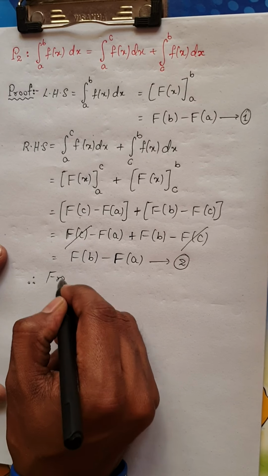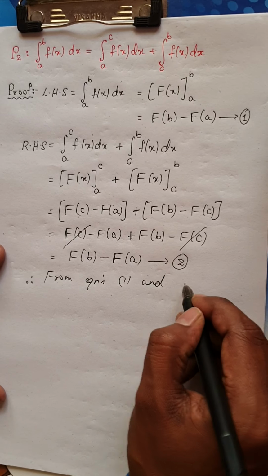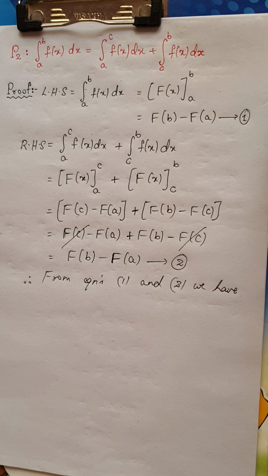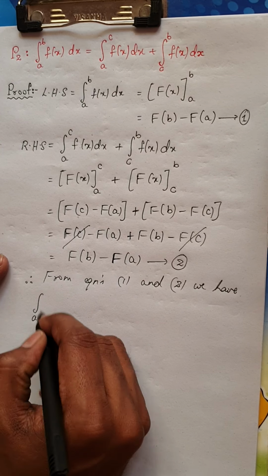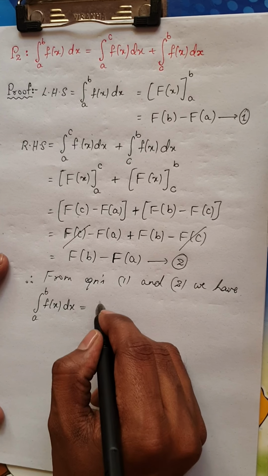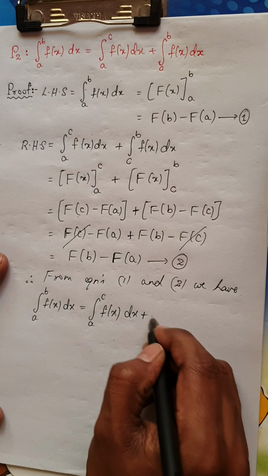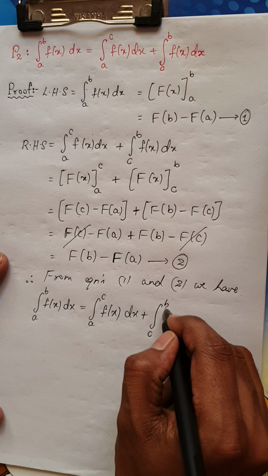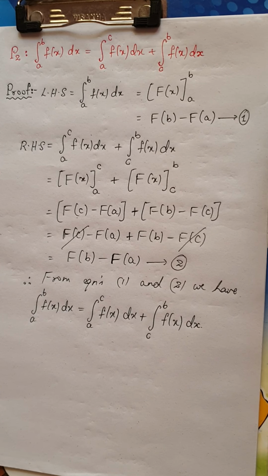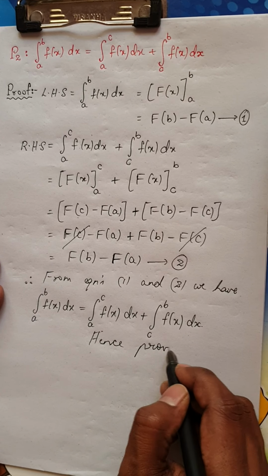So from equations 1 and 2 we have, you can write integral from a to b f of x dx can be written as integral from a to c f of x dx plus integral from c to b f of x dx. Okay, so this is the proof part of this. You can say hence proved.